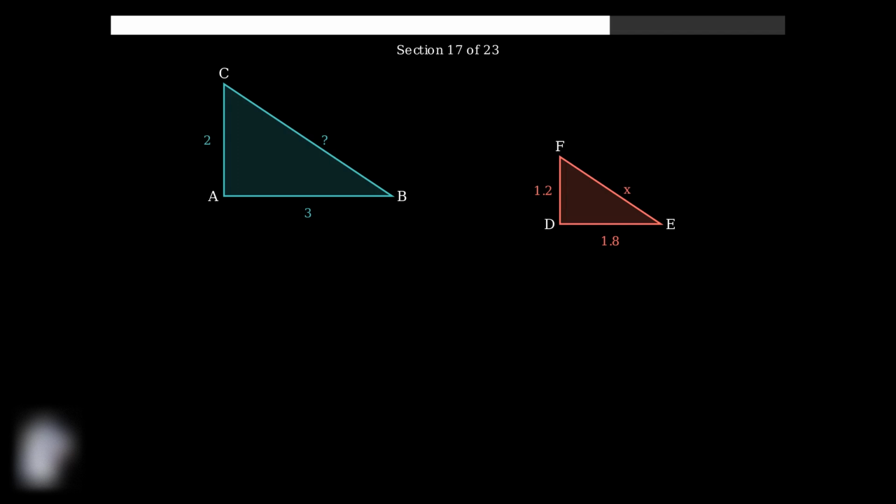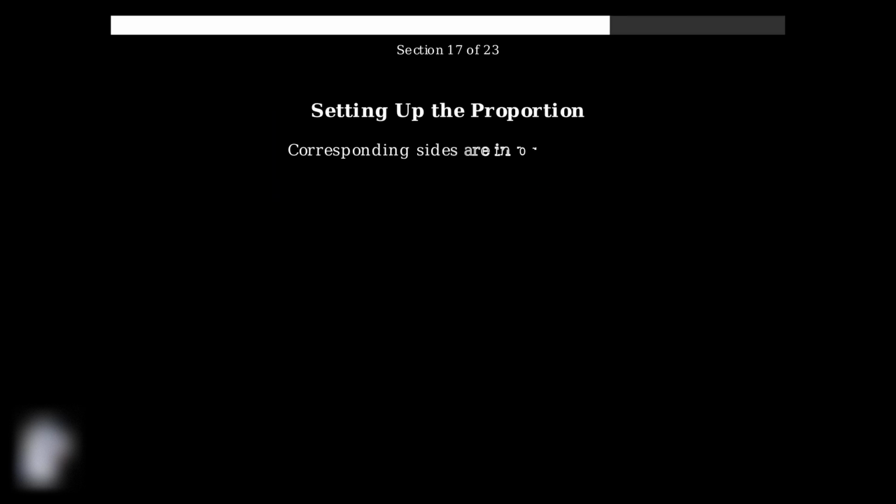We need to find the length of side EF, which we'll call x. In similar triangles, corresponding sides are in proportion. This means the ratio of any two corresponding sides is the same for all pairs of corresponding sides. Let's substitute our known values. We have 3 over 1.8 equals 2 over 1.2 equals BC over x.